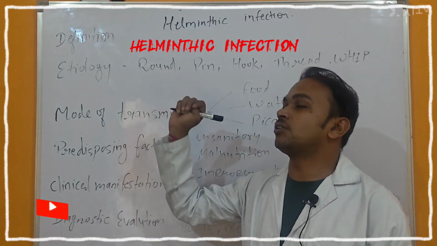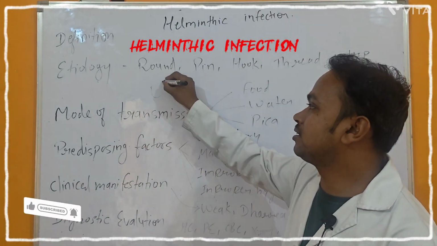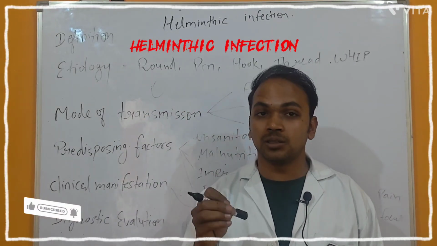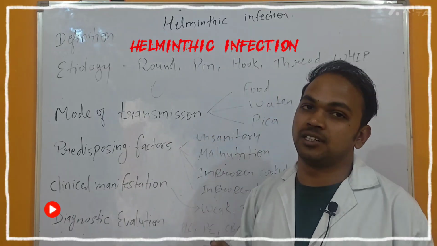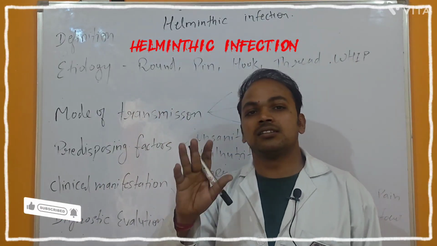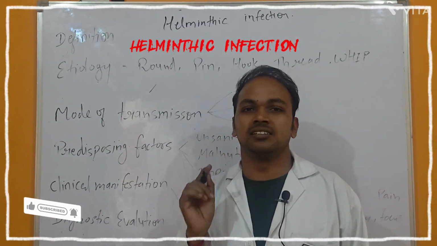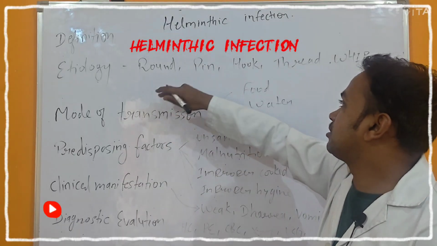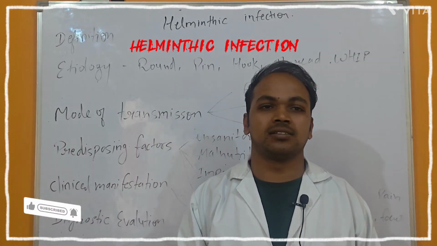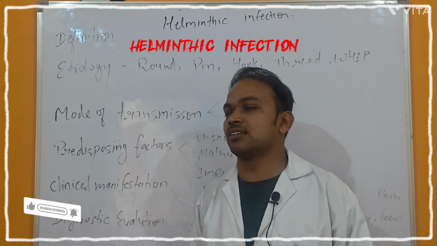The first cause is roundworm. Roundworm means the worm is round in shape, it all depends on the shape. So because of the round shape worm, there are chances of helminths infection. Then pinworm means the shape of that worm is pin shape, just like a needle. Then hookworm means the shape of the worm is like a hook, which is used to stick to anything, a hook-like structure.